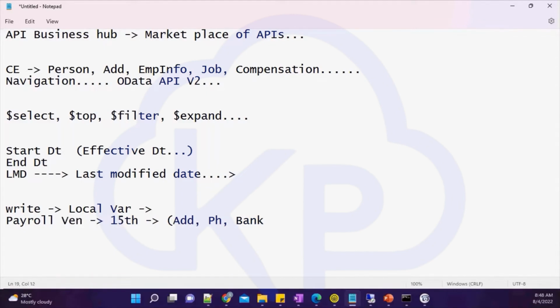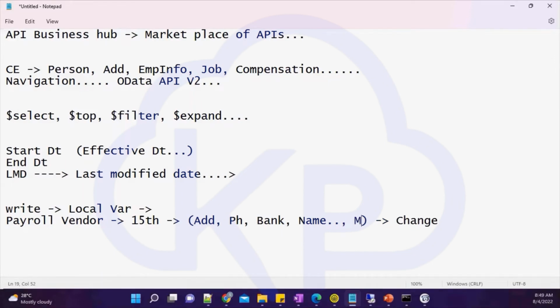So that the salary is properly credited, if there is a change in my bank, I need to send it. If there is a change in my name, I need to update it. These are some of the fields I am expecting in case of any change. I want to send these details to my payroll vendor. Plus some other kind of information might be there.